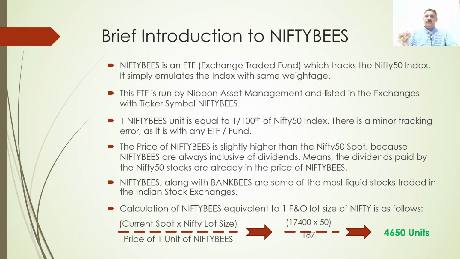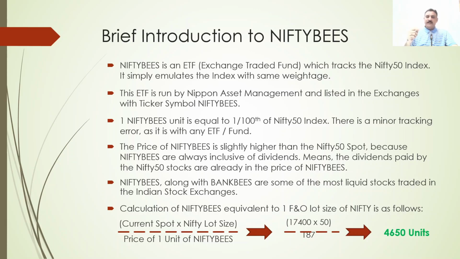So the maximum future you can hold is only for 3 months, right? But the Nifty Bees, if you are buying, you can hold it forever. Means you don't have to close the position, as there is no expiry associated with Nifty Bees units. It is the same as a stock. If you buy a Reliance stock, you can hold it for life. There are many people who purchased Reliance 30 years back and are still holding, right? But if somebody went long on Reliance future, the future expires every month, like the current month future. So I hope you understood the difference between going long on future and buying the underlying.